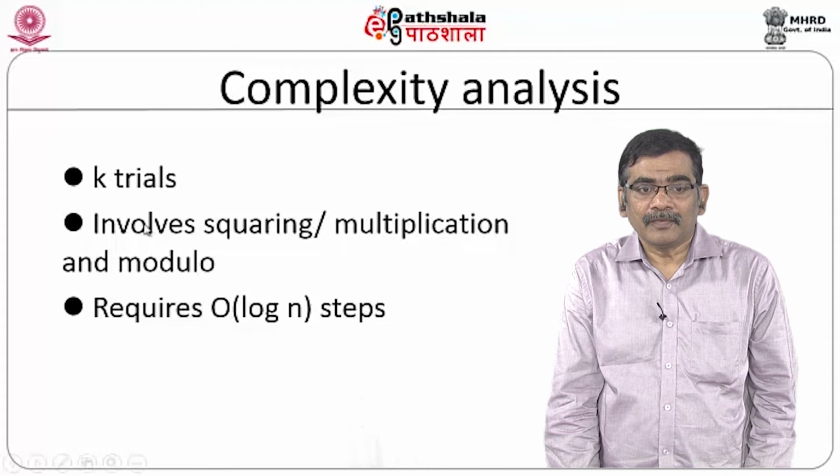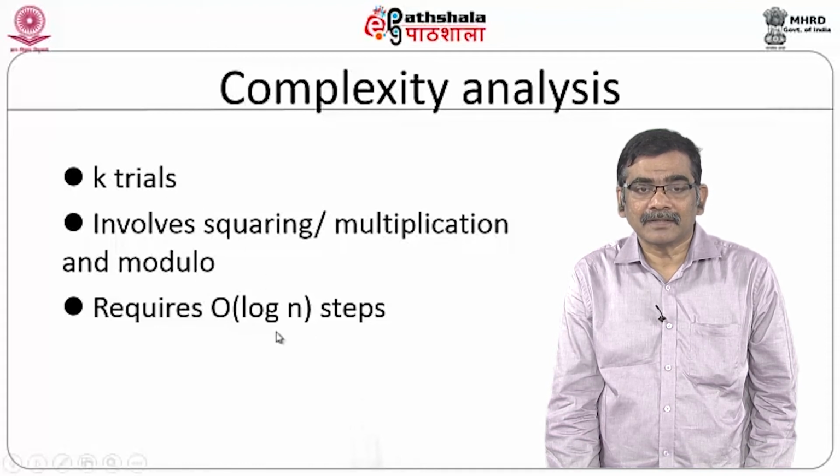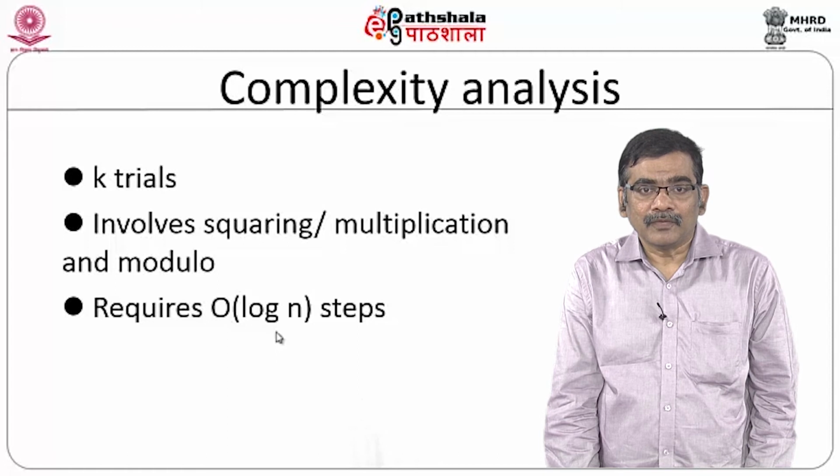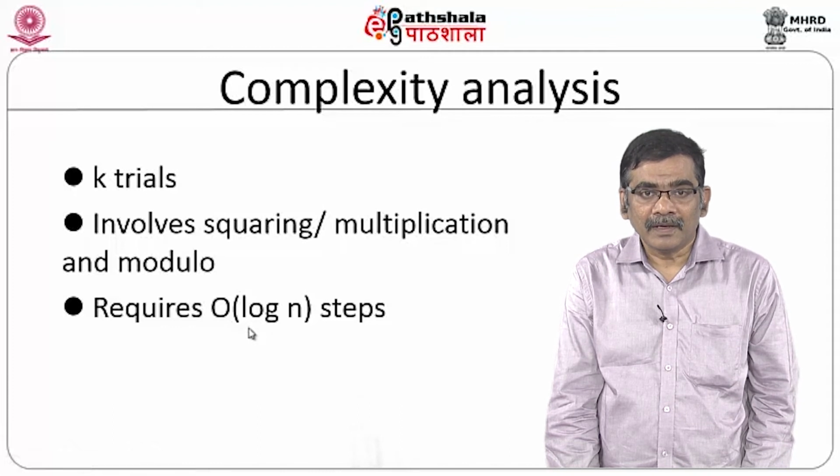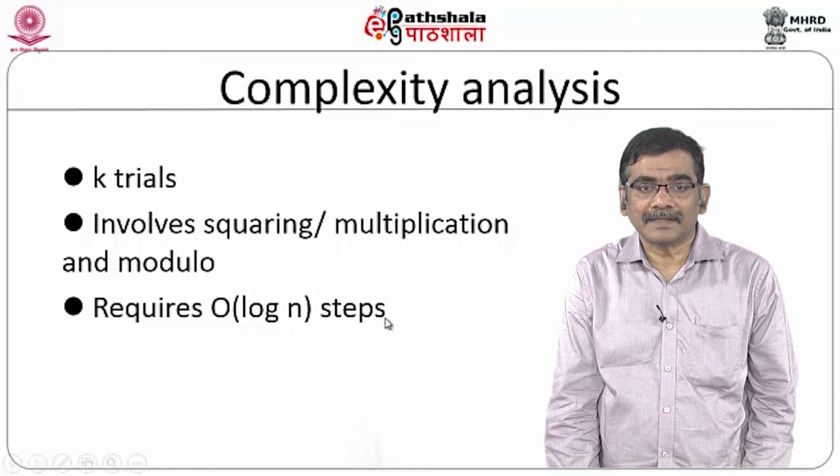If you take k trials, the complexity of this algorithm is order of k into log n. For a small, negligible k, you can ignore it and say that it is of the order of log n. This is going to be the complexity analysis.